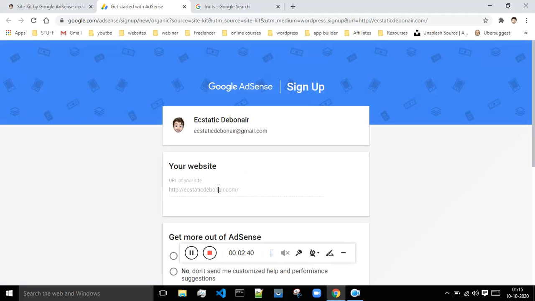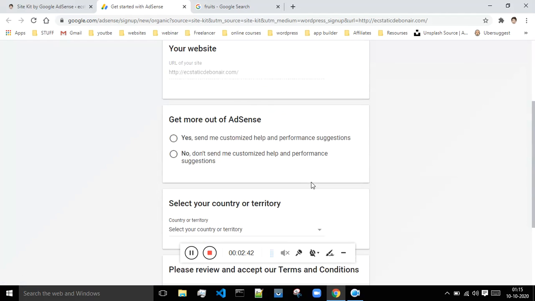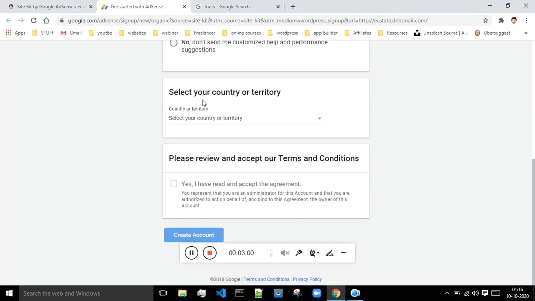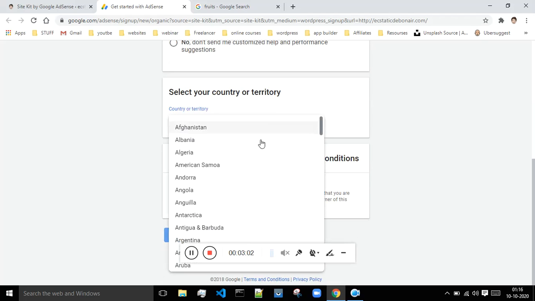Over here you have to provide the name of your website, and you can select whatever option you want. So, get more out of AdSense, yes. Send me customized help and support suggestions, if you want. If you don't want suggestions and emails from AdSense, then you can deselect this option, but as of now let me just select yes. And then you have to select your country.